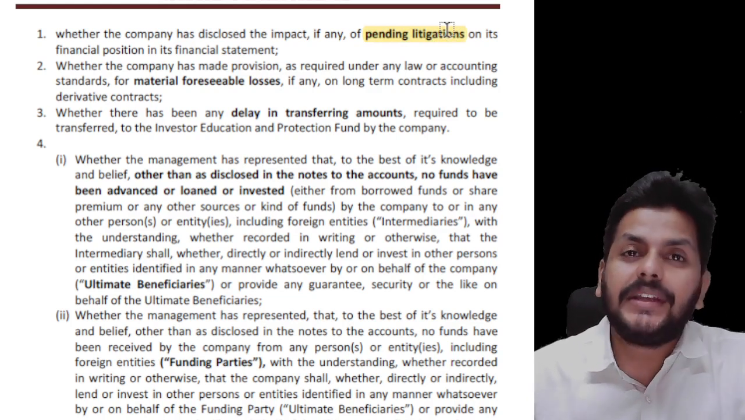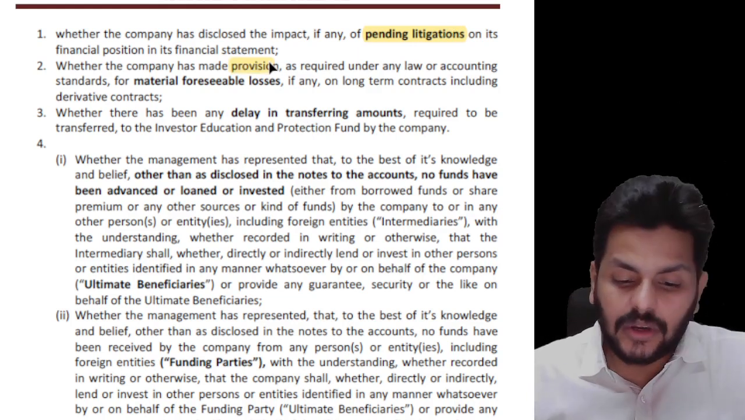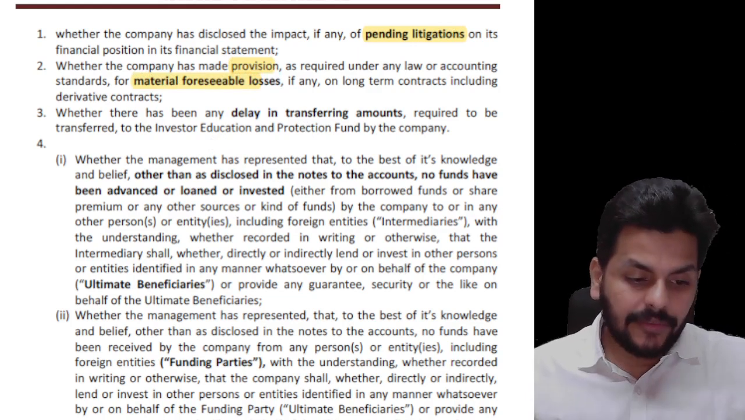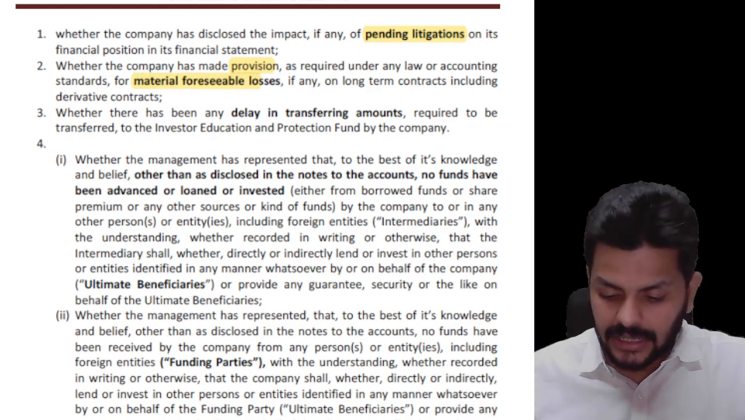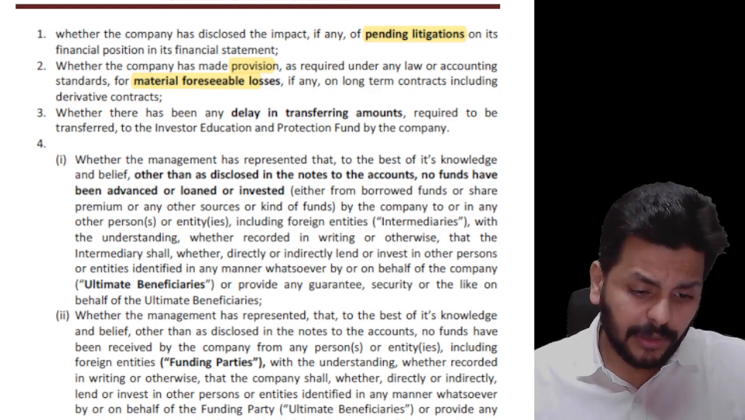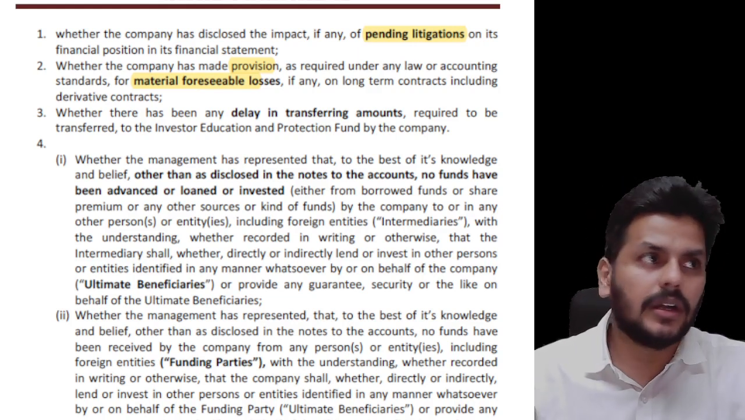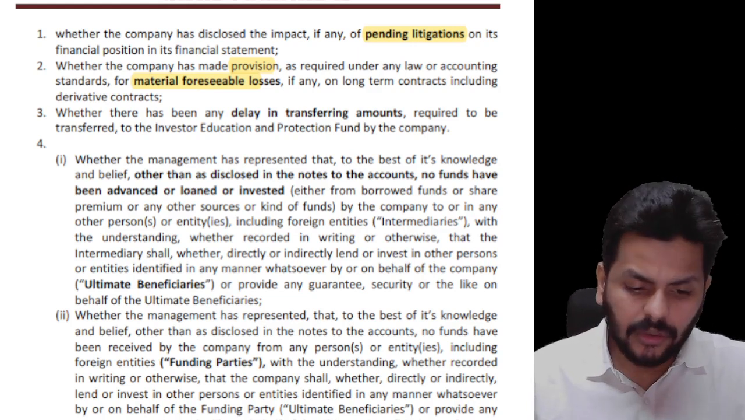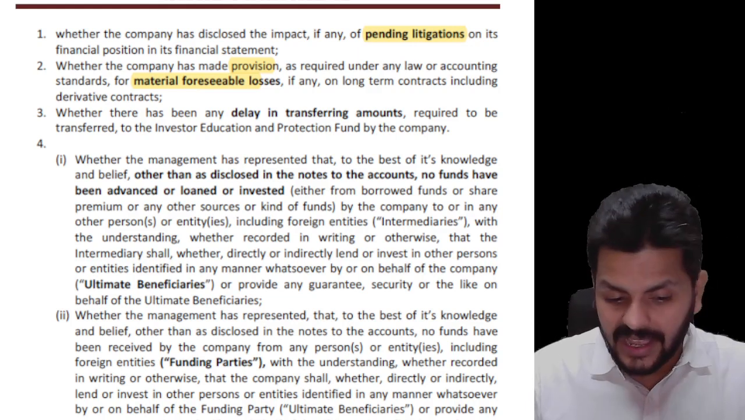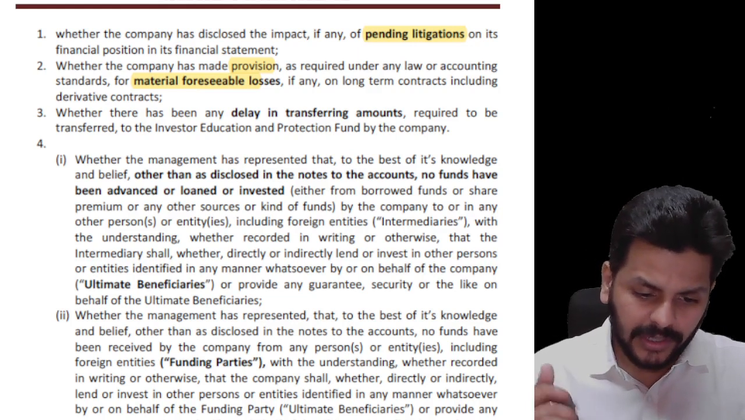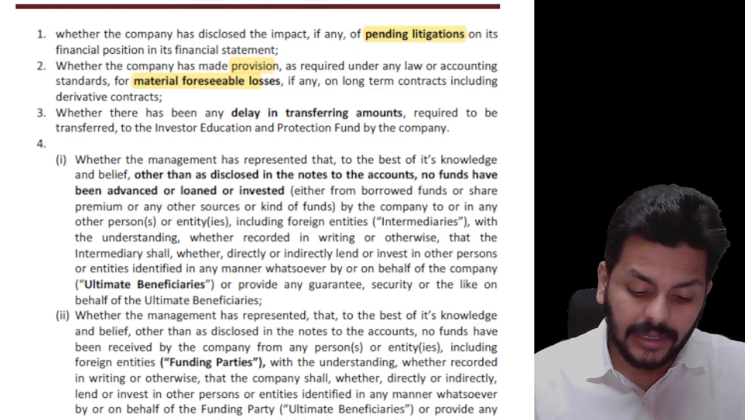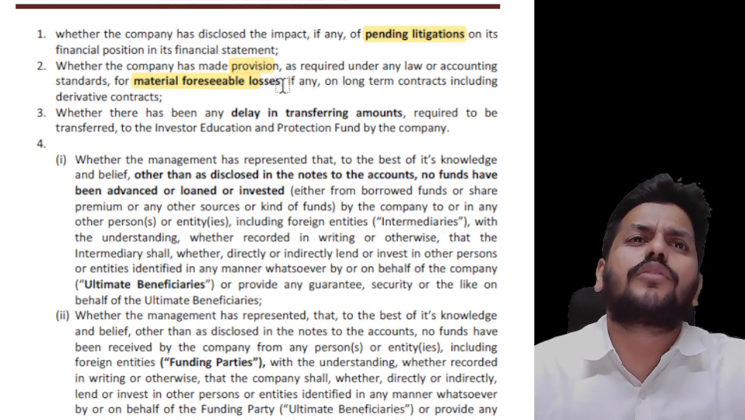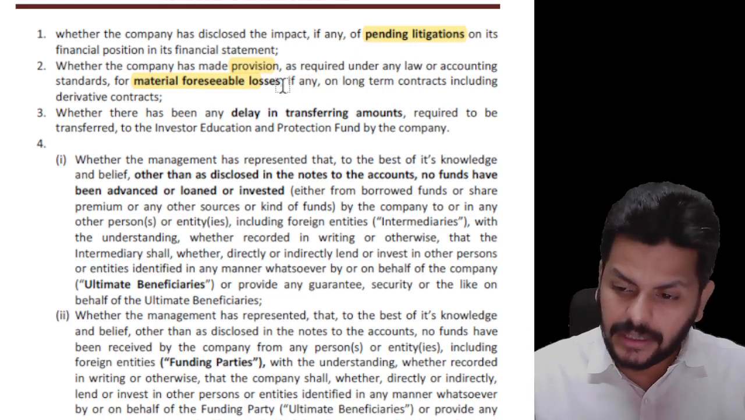Plus, whether the company has made any provision as required under law for material foreseeable losses. The word material foreseeable losses, I think that's going by a simple concept of prudence, right? You figure out what are the material foreseeable losses and accordingly provide for that, on long term contracts, including derivative contracts, so derivative contracts which include futures, options and all that. If there are any material foreseeable losses that you are going to incur, then it is better that you provide for those.